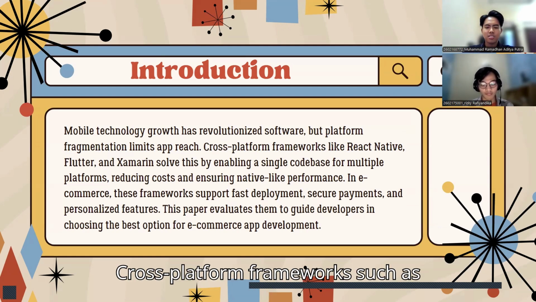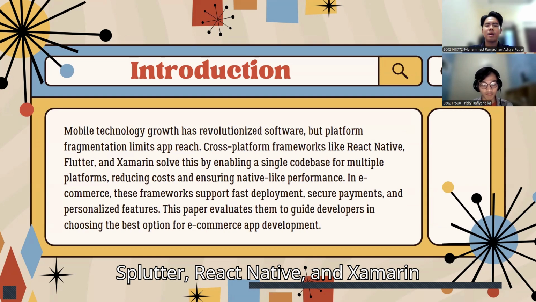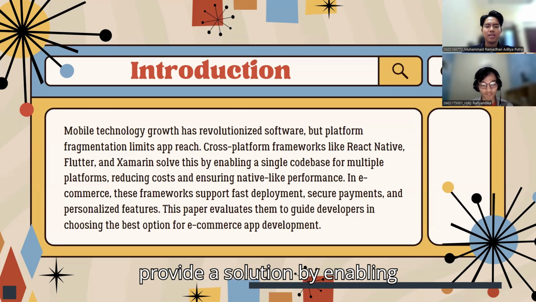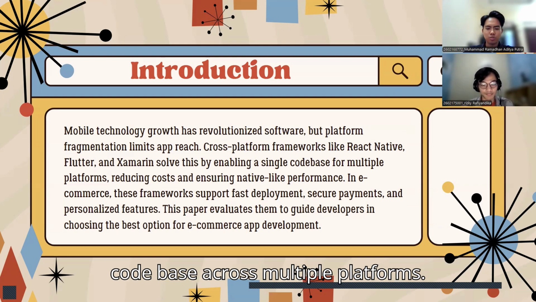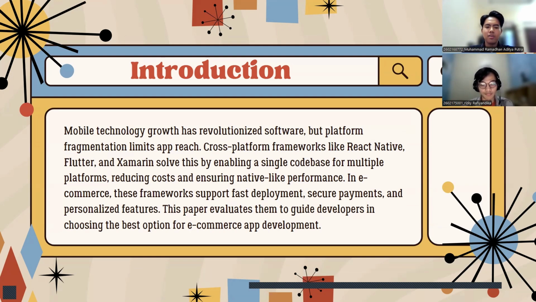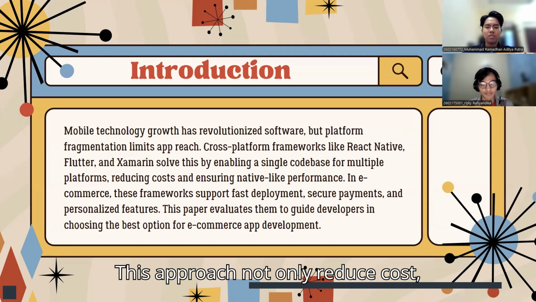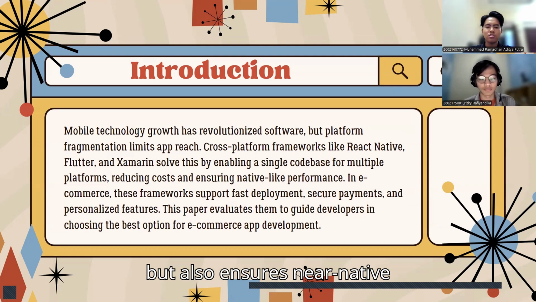Cross-platform frameworks such as Flutter, React Native, and Xamarin provide a solution by enabling application development from a single code base across multiple platforms. This approach not only reduces cost but also ensures near-native performance.